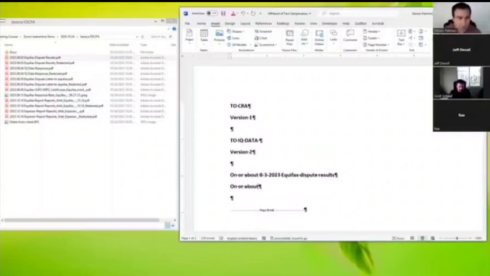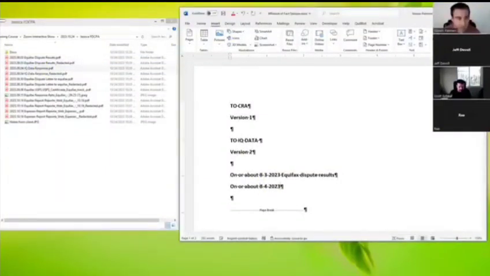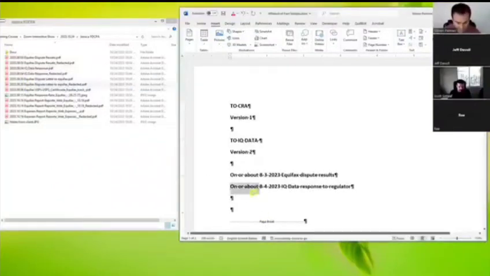Okay, on or about 8/4/2023, IQ data response to regulator. That's kind of how you want to do it.